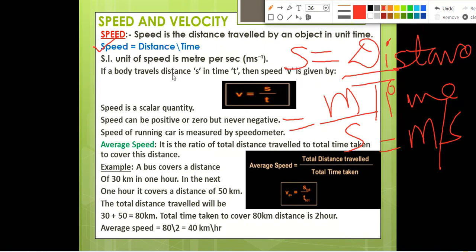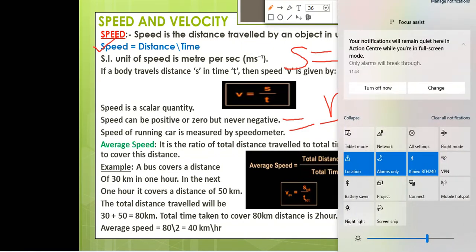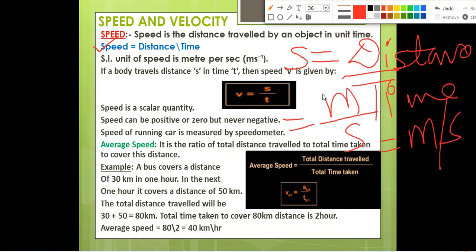Okay, if a body travels distance s, if you represent distance with s and time with t, then what will be the speed? We used to represent speed with the alphabet v. Okay, small v. Distance with s and time with t, then your speed will be s by t. So this formula you should always remember. Speed is equal to distance by time. For example, in the question distance will be given, time will be given. If you want to calculate the speed, okay, then using this formula you can easily calculate.